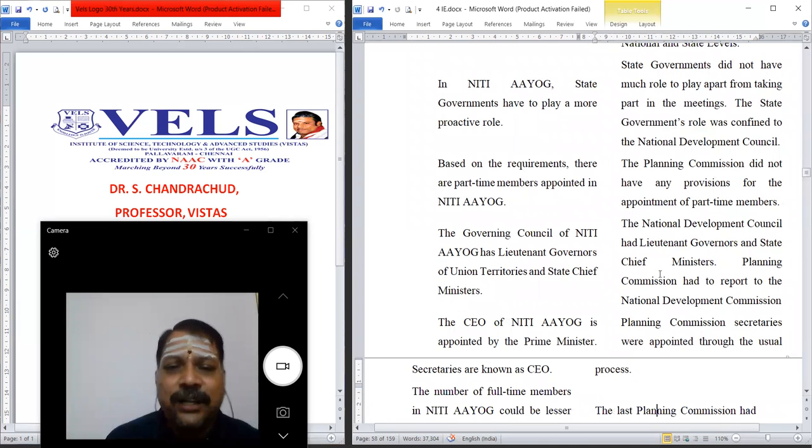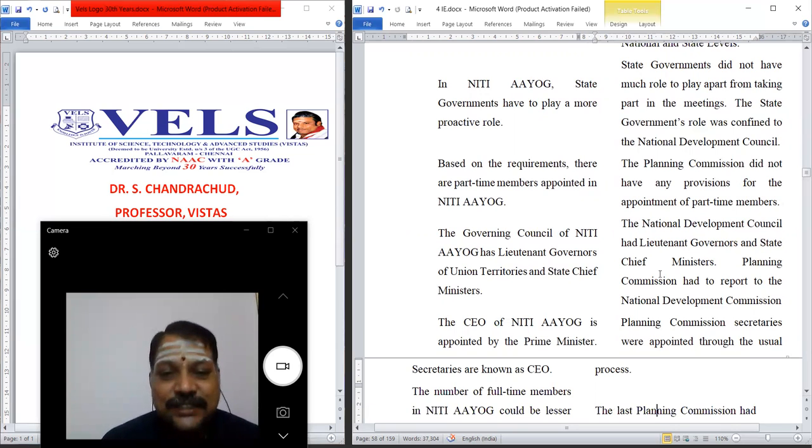Based on the requirement, part-time members are appointed in NITI Aayog. The Planning Commission did not have any provision for the appointment of part-time members. So if you see the management hierarchy, only 50 people will be there. But in NITI Aayog, educationalists and industrialists will be appointed as part-time members and the policy will be framed.